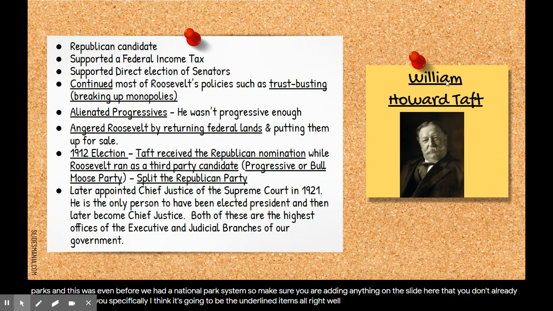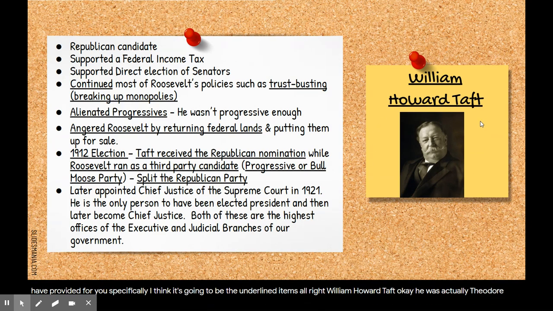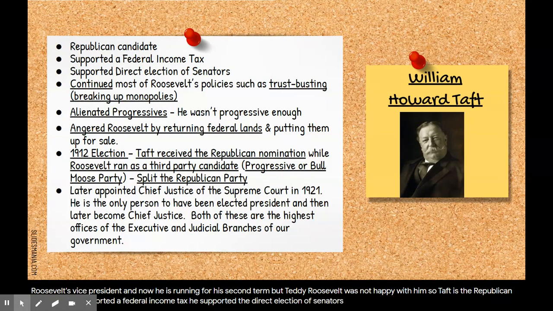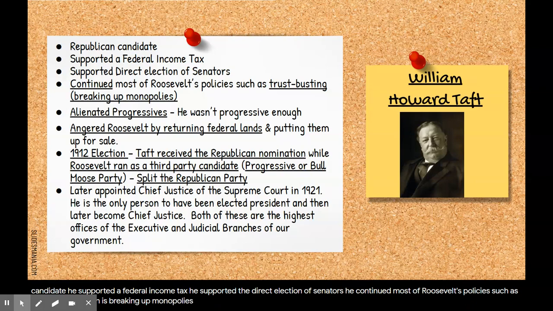All right, William Howard Taft. He was actually Theodore Roosevelt's vice president, and now he is running for his second term. But Teddy Roosevelt was not happy with him. So Taft is the Republican candidate. He supported a federal income tax. He supported the direct election of senators. He continued most of Roosevelt's policies, such as trust busting, which is breaking up monopolies.